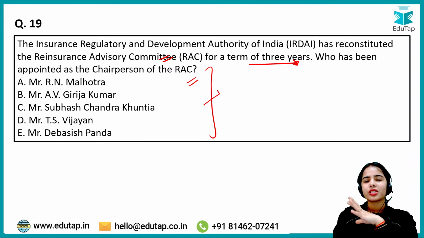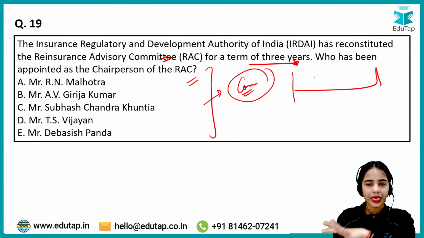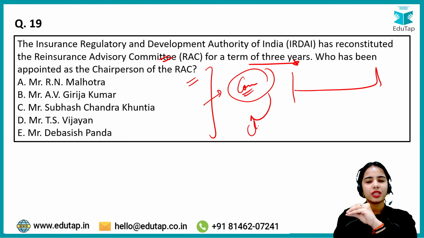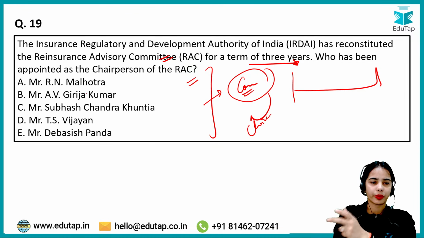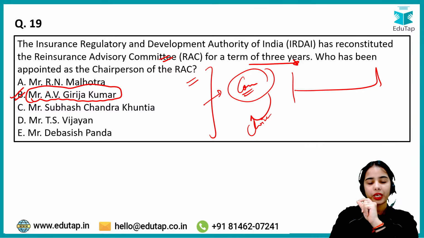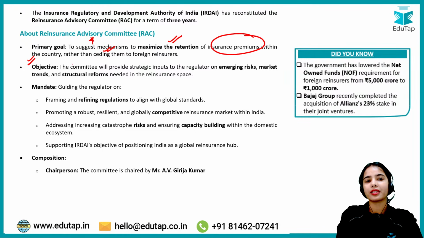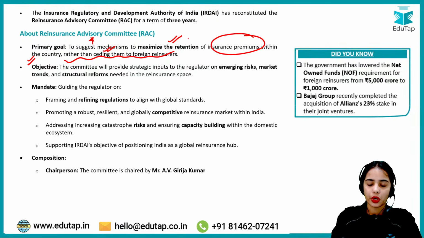So here, if there are committees that are being formulated for a long period of time, then you have to remember the chairperson. That is the only thing that you have to keep in mind. So here the chairperson of the Reinsurance Advisory Committee is Mr. A.V. Girija Kumar. Okay. So this is the answer. The primary goal of this committee is to suggest mechanisms to maximize the retention of insurance premiums within the country rather than ceding them to foreign reinsurers.